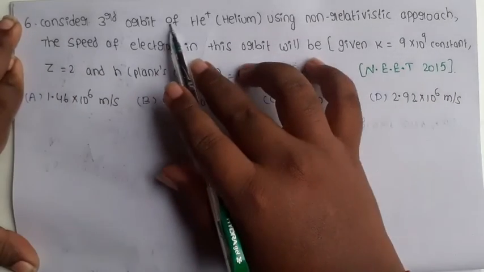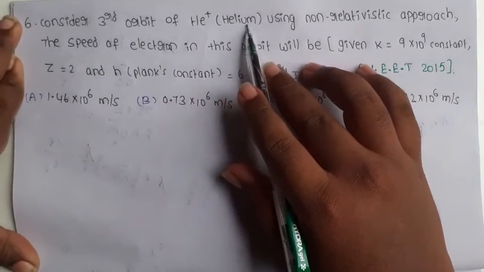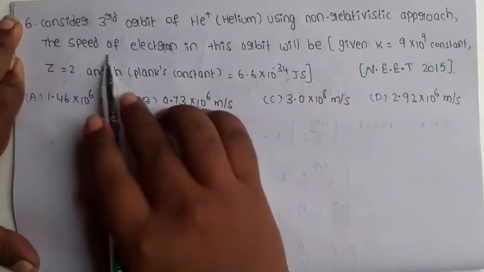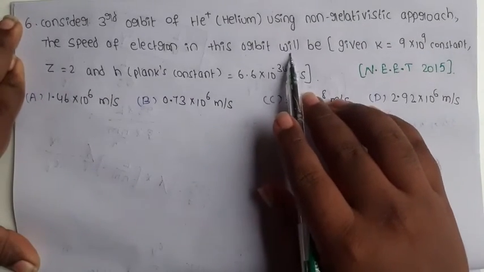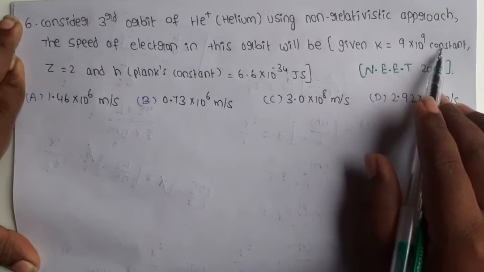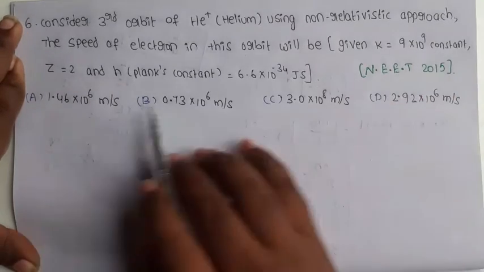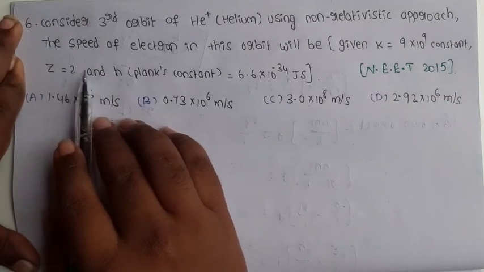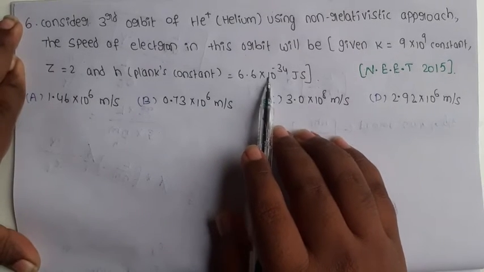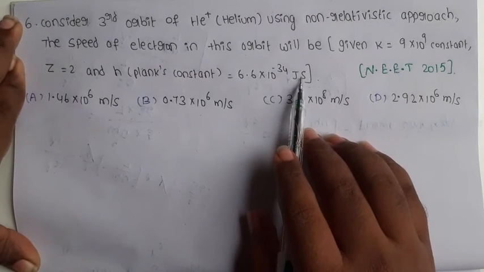Consider the third orbit of helium using the non-relativistic approach. The speed of the electron in this orbit will be given, k equal to 9 into 10 to the power of 9 constant. So k is the constant term, z equal to 2, and h is Planck's constant. Its value is 6.6 into 10 to the power of minus 34 joule seconds.